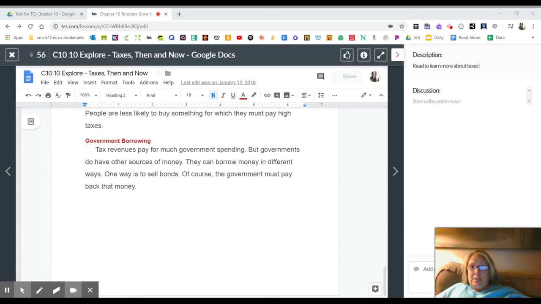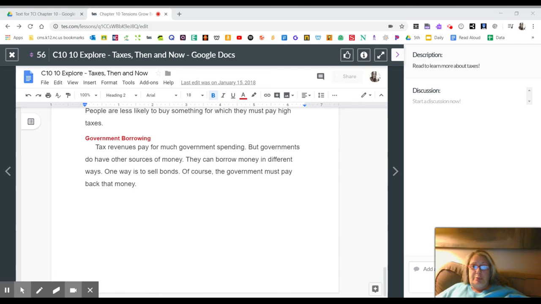Government borrowing. Tax revenues pay for much government spending, but governments do have other sources of money. They can borrow money in different ways. One way is to sell bonds. Of course, the government must pay back that money.